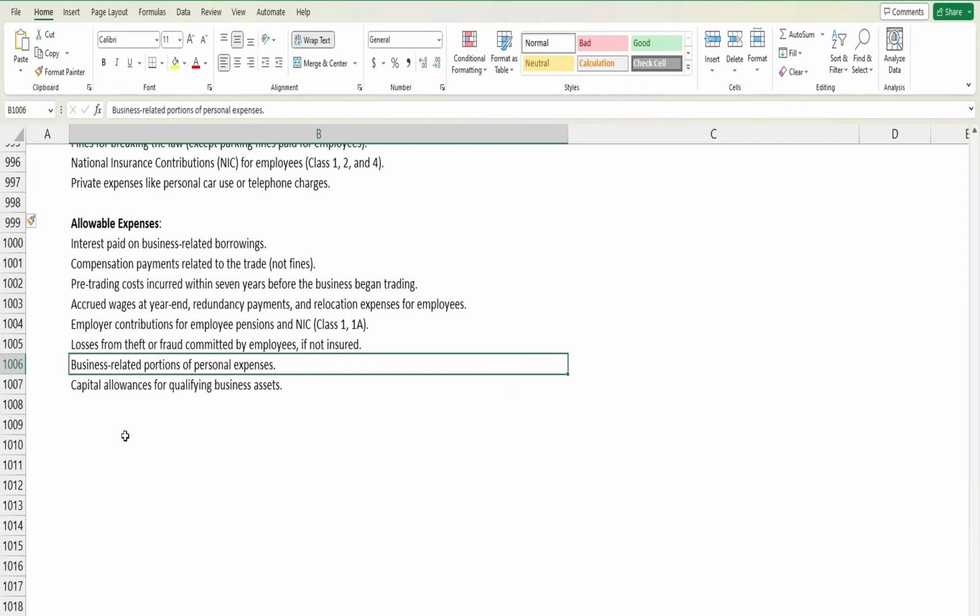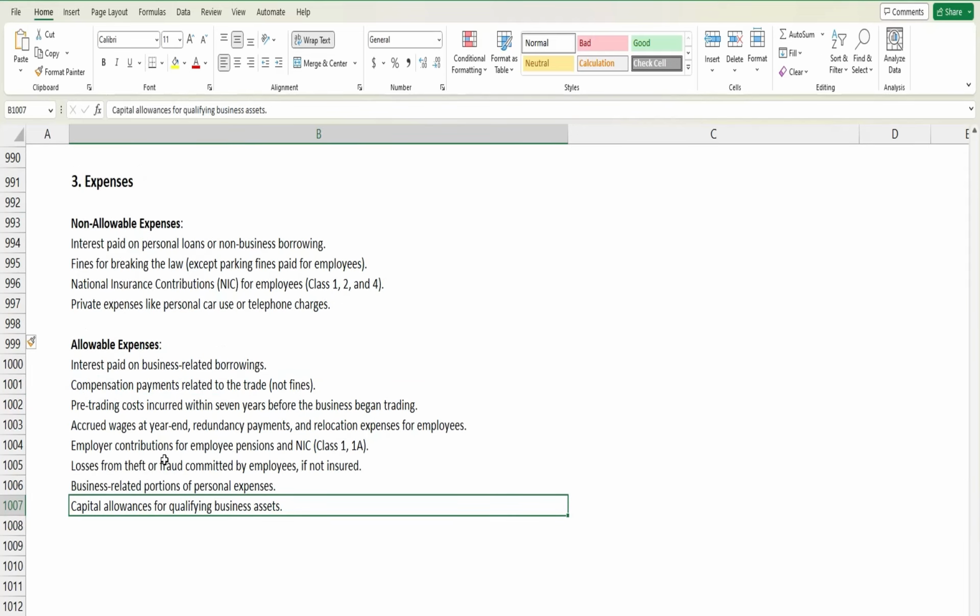Business related portion of personal expenses: for example, if the business has a telephone and the director makes personal calls as well as business calls, only the business related calls will be allowable. Capital allowance for qualifying business assets. There are many more, so go and check out the list.